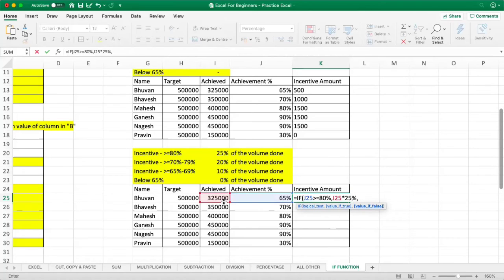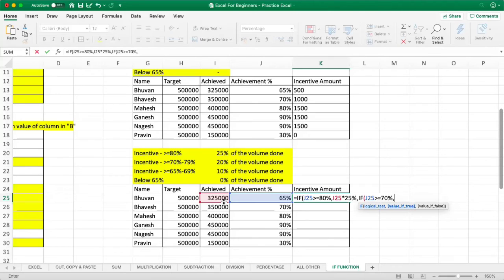If the first value is false, then check for the second logical test. The second logical test is if he has achieved anything greater than 70%, give him... sorry, there should not be inverted commas, because we are not putting any text. If you're putting any text like "he is eligible" or "yes", "no", then only you will put inverted commas. But if you are using a formula, you will not put inverted commas.